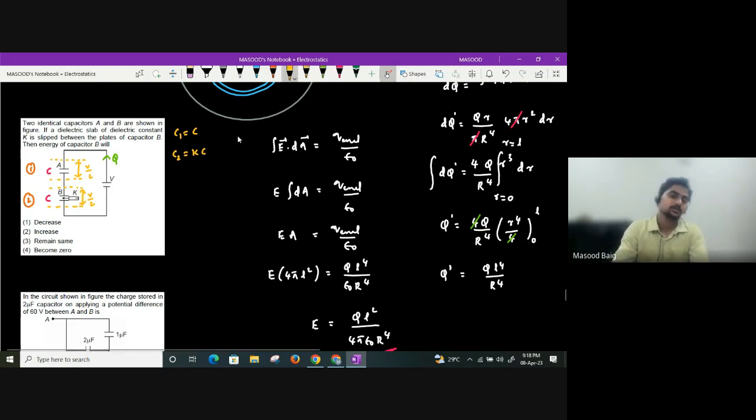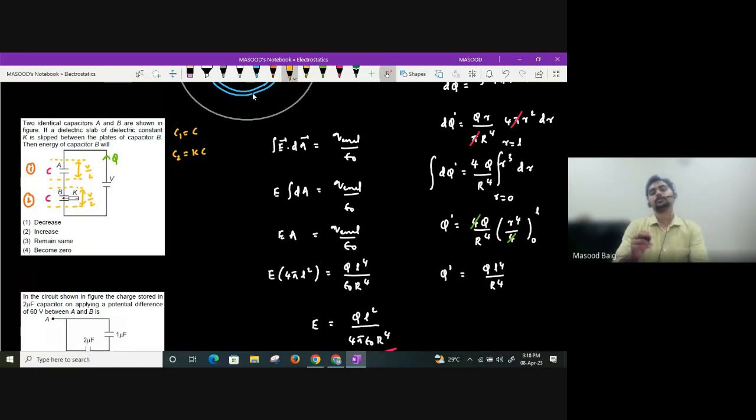Yes or no, yaar? Here only capacitance will change. Will potential difference change? No, potential difference is not going to change, guys. So what will be the new energy now? The energy of capacitor B, if you talk about, it will be half into C2 dash into, what is the potential difference across it? V by 2 whole square. So energy will become K times, you can say, guys. We have done this or not, everyone? We have seen this concept, no?